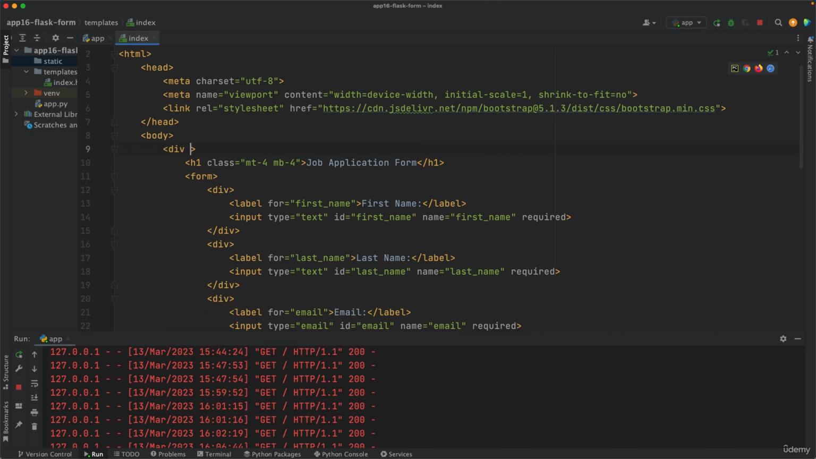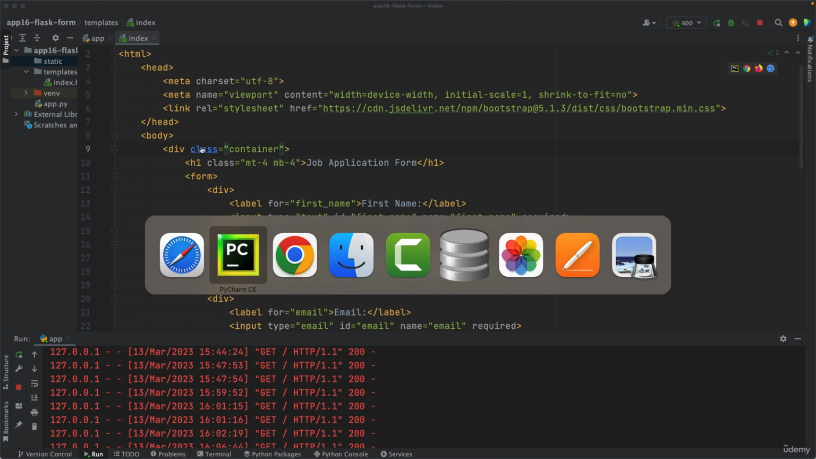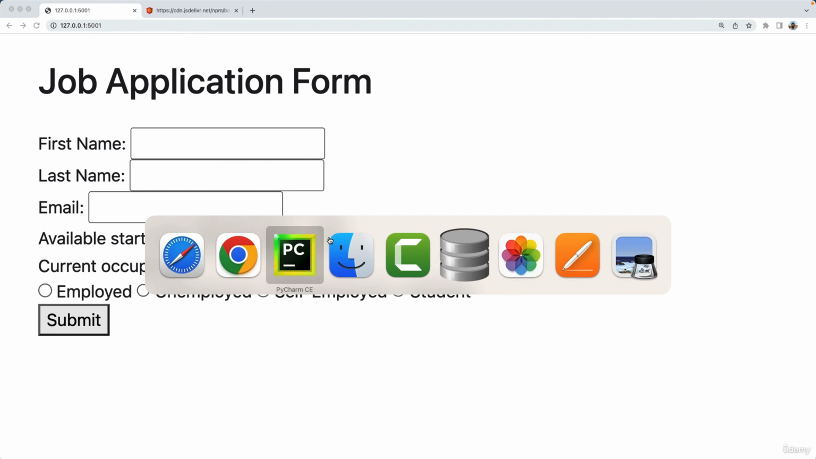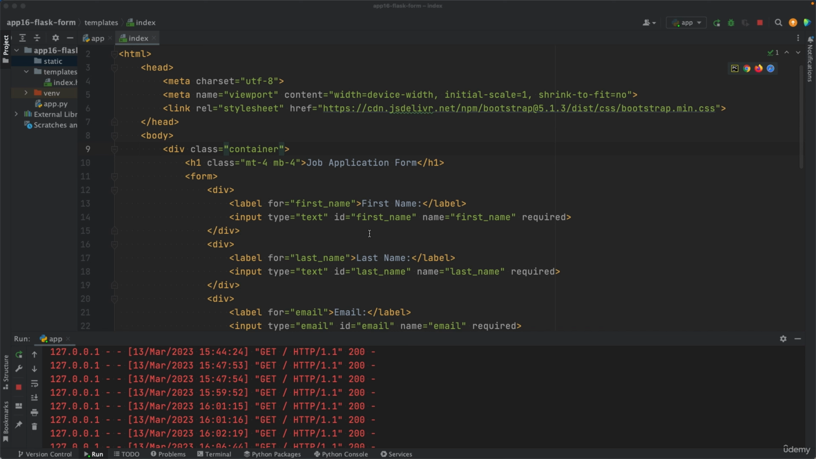So now we add here a class equal to container. And if you refresh the page, you can see that now we have some margin here on the left. So the app is starting to look better already. Let's add some more Bootstrap classes. For the div under the form, we want to add a class equal to form-group mb-4.